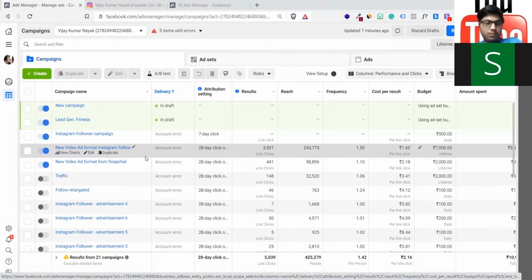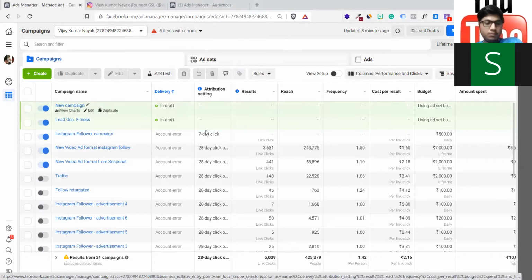In order to use website as a source, the very first thing is that there should be a pixel code integrated in your website. Remember, I have shown you the pixel code. That should be integrated on your website. If it is not there, the data cannot be read by Facebook. So you have to install it from the very first day. The moment traffic comes from organic reach, maybe Google, Bing, Search Console, or paid advertisement, wherever people are coming from, the pixel is collecting all the information. Now you have to command your pixel code from here.